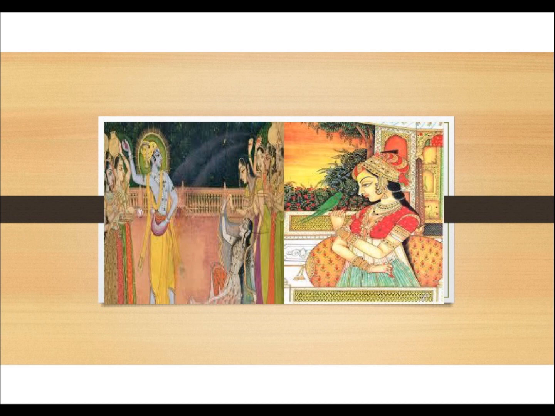Draping jewelry means the way in which jewelry was draped around the neck, hand, etc. Another thing is the portrayal of nature.